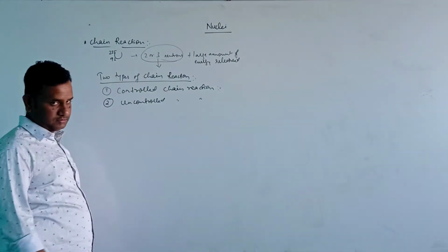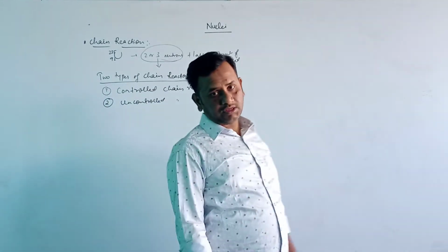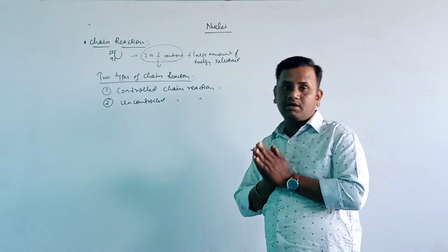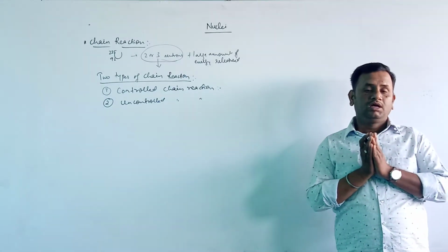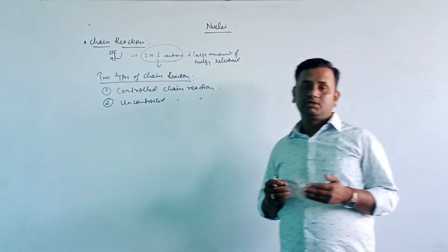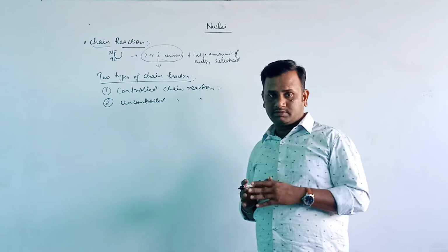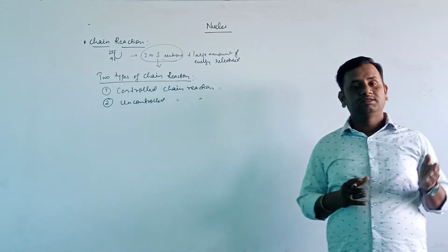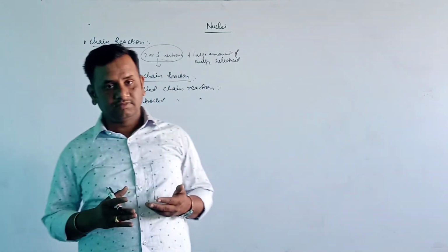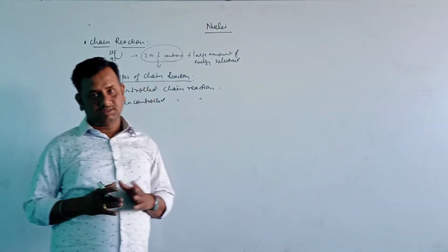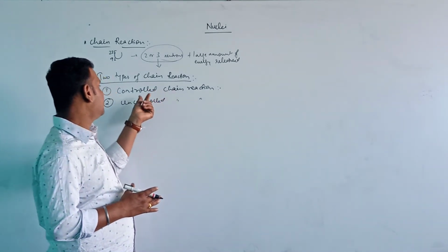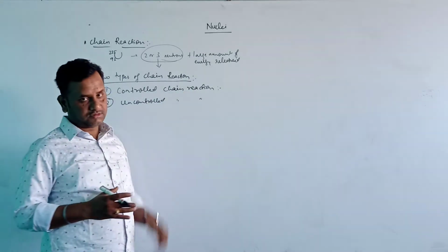Now let us discuss the first, controlled chain reaction. In a controlled chain reaction, the number of neutrons is allowed to increase to a certain level, and thereafter whatever neutrons are released are kept constant.